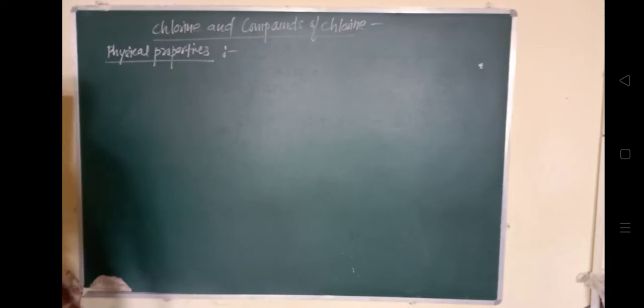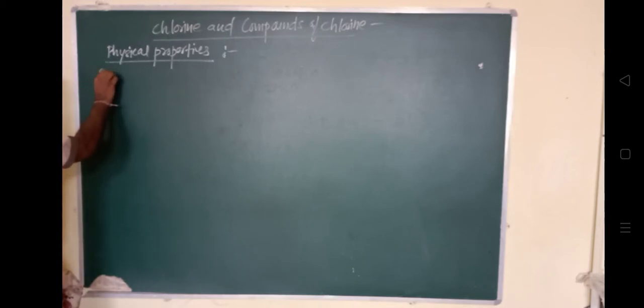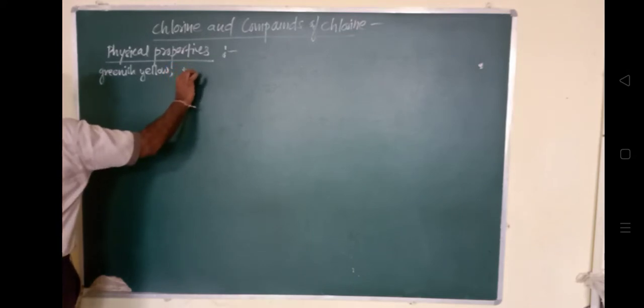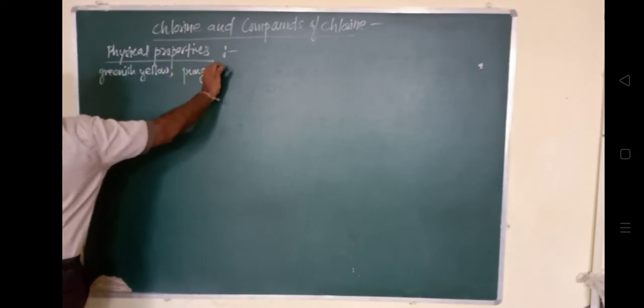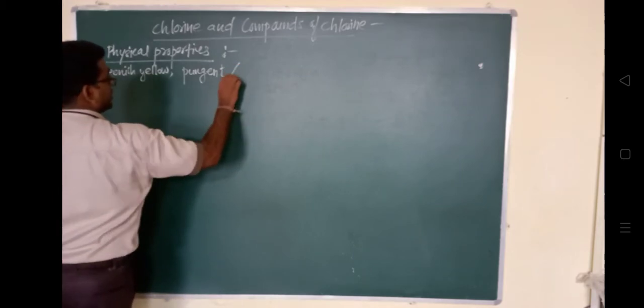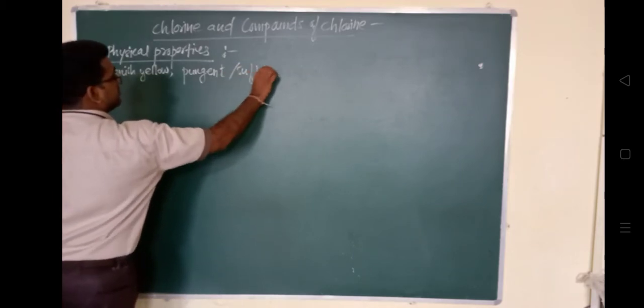So it is greenish yellow. Very important, it is greenish yellow. We have already discussed this. It has a greenish yellow color and a pungent smell, just like ammonia, a pungent and suffocating odor. Odor means smell.